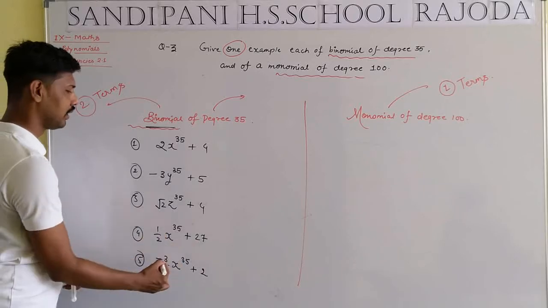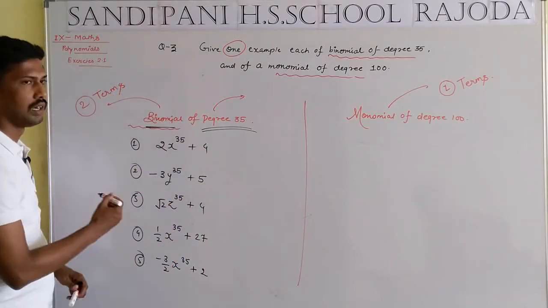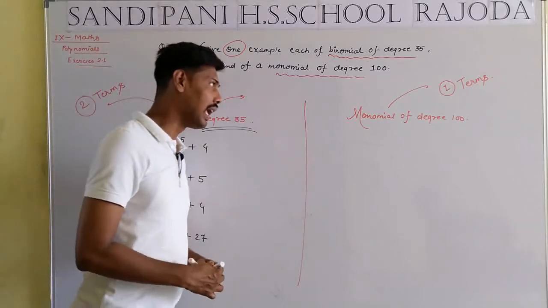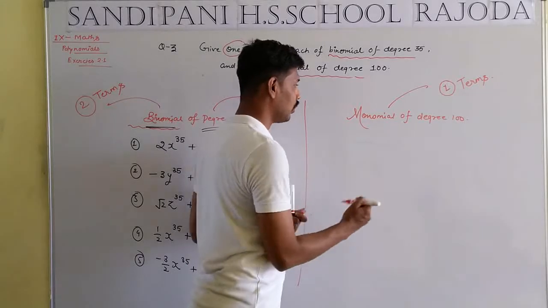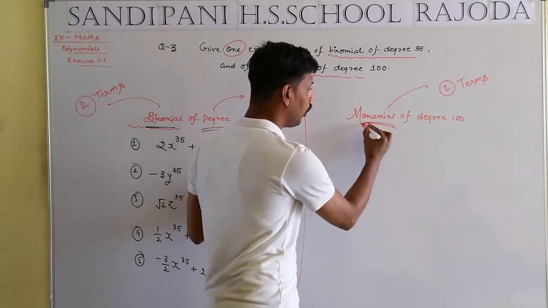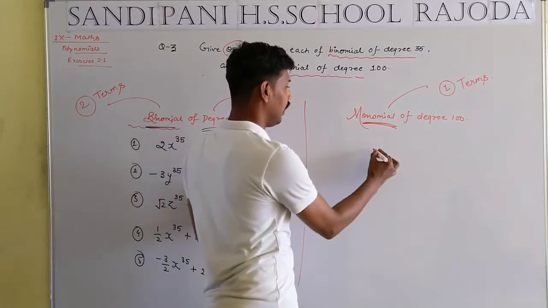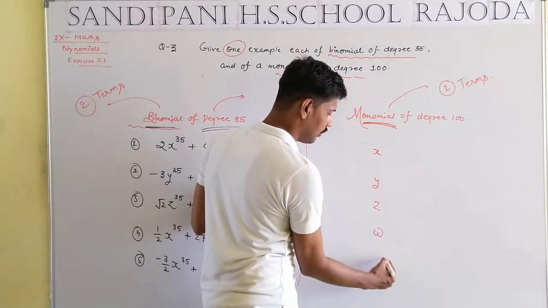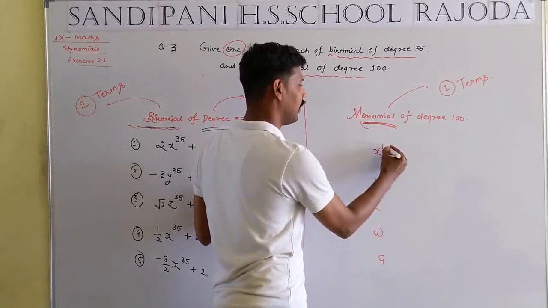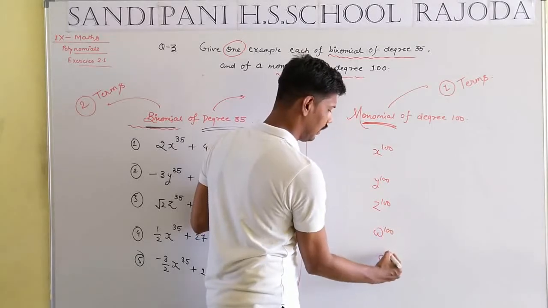How many terms are there? 2 terms. And degree 35. Now we take the example of a monomial of degree 100. We have to write it in the form of a monomial. What is the meaning of monomial? That means a single term, a single term in the form of degree 100.